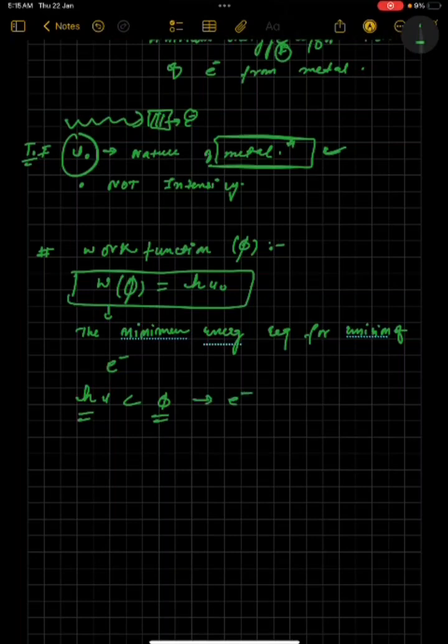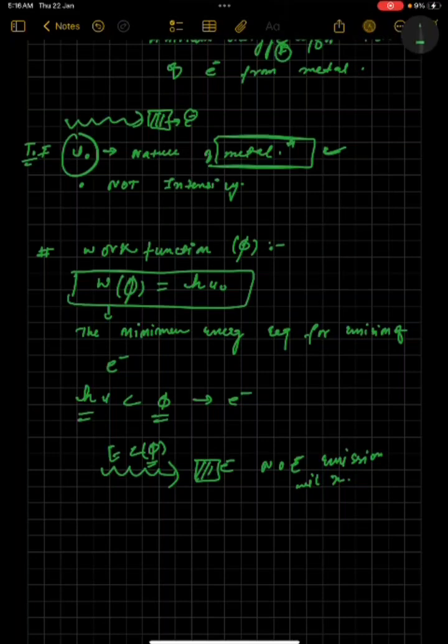Electrons can't escape. This is a simple and very easy concept. It simply says that if there is a source of monochromatic light with some frequency, incident on a metal piece, and this light carries total energy which is less than the work function, what is the work function? Work function is the amount of energy needed for the emission of electrons from this metal piece. But if this light is carrying energy which is already less than this work function, what will happen? No electron emission will take place.